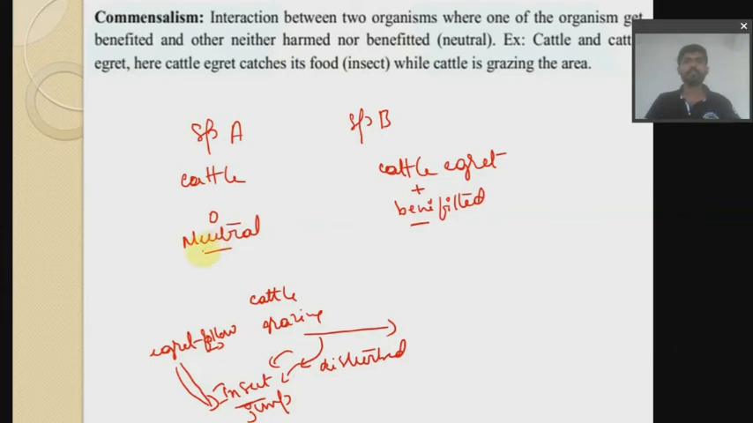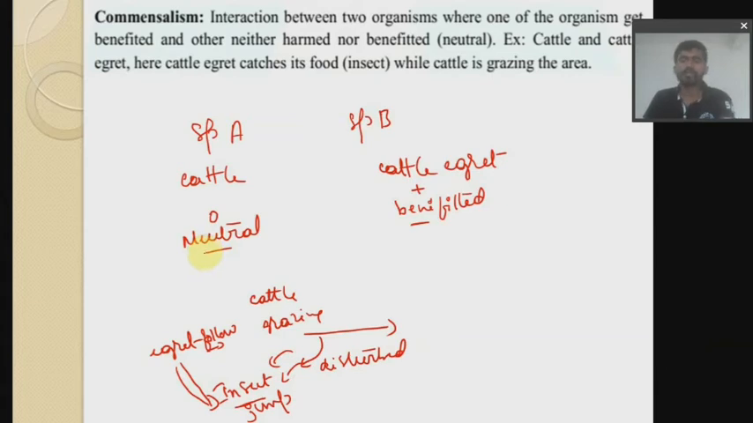Similarly, we have the clownfish and sea anemone, which is also an example of commensalism. And we also have the hermit crab, which is also an example of commensalism.